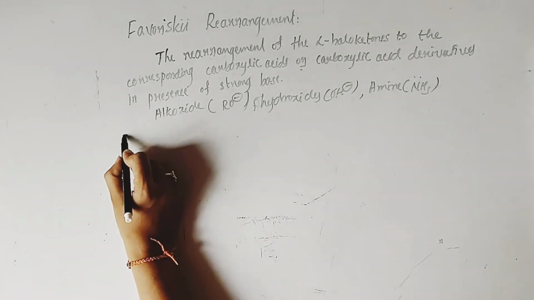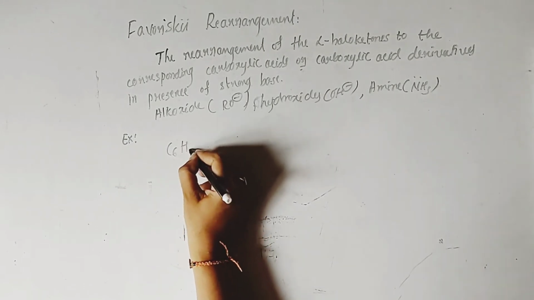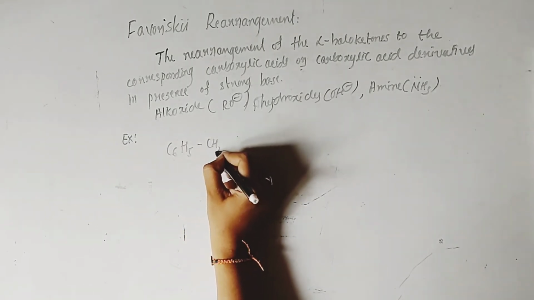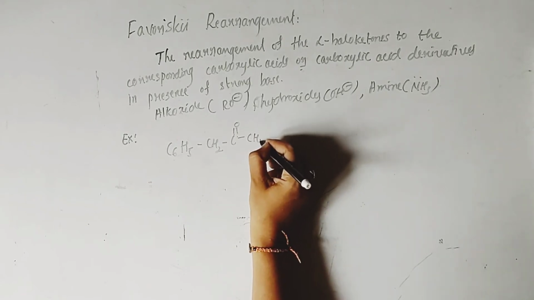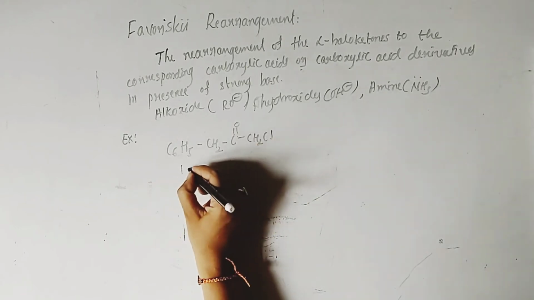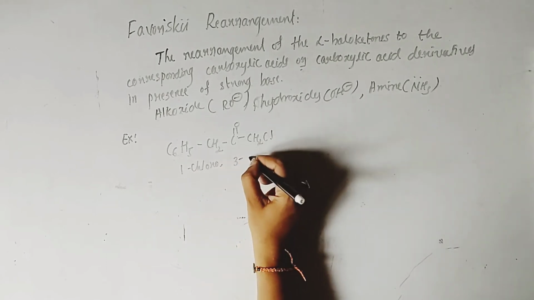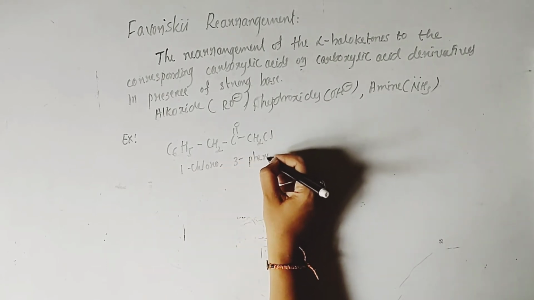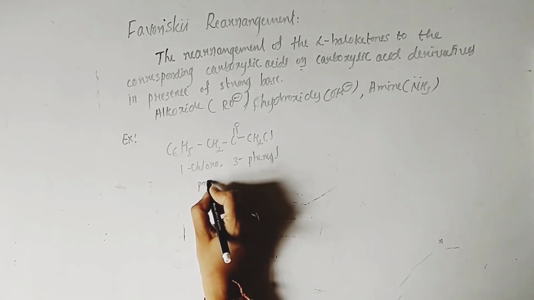First we will take one example. So that is C6H5CH2COCH2Cl, that is 1-chloro-3-phenylpropanone.